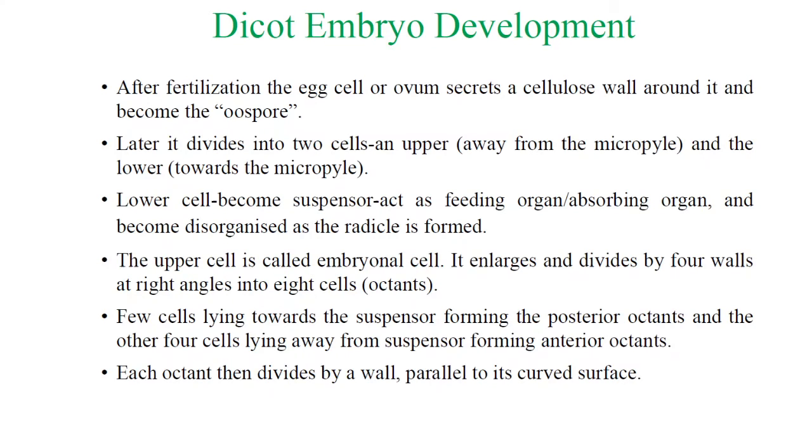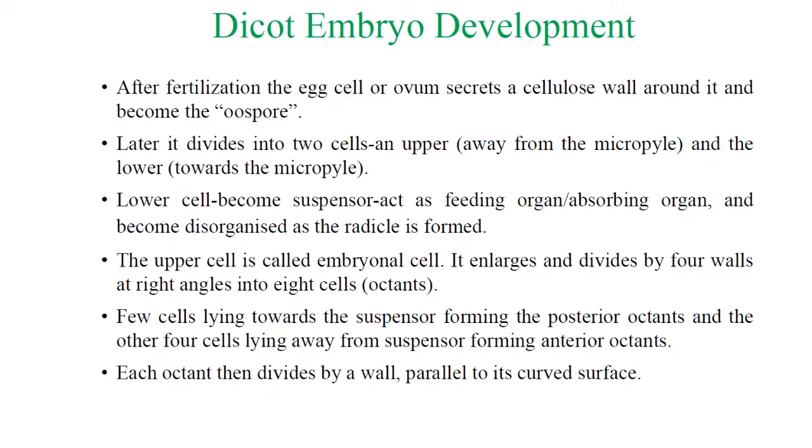The lower cells become a suspensor as a feeding and absorbing organ, and they become disorganized as the radical is formed. The lower cell toward the micropylar end takes part in the formation of the radical, that is the root system, whereas the upper cell, the embryonal cell, enlarges and divides by 4 walls at right angles into 8 cells. Means 2 to 4, 4 to 8, right angle divisions take place. Octant cells, the 8 cells, are formed from the upper cell.